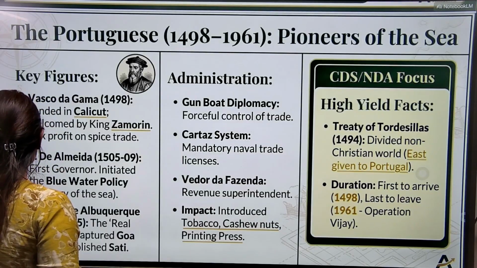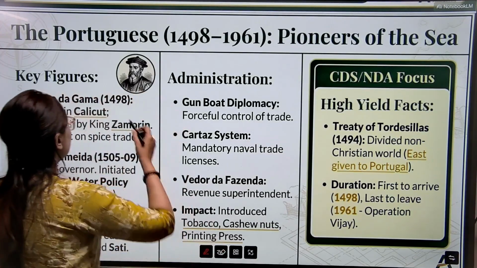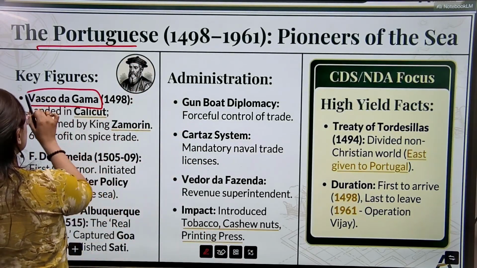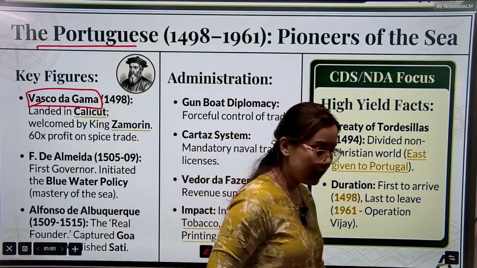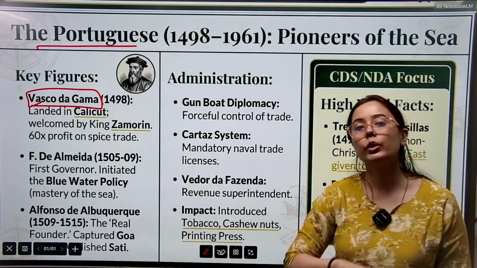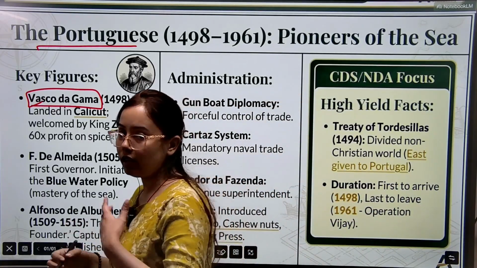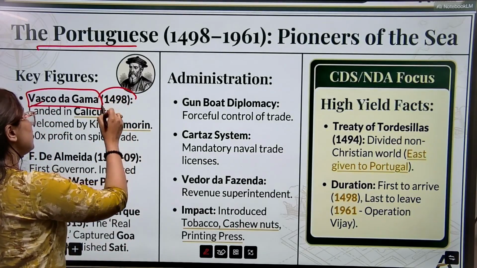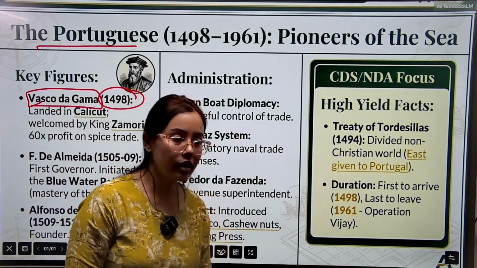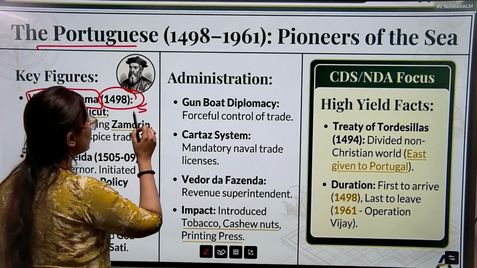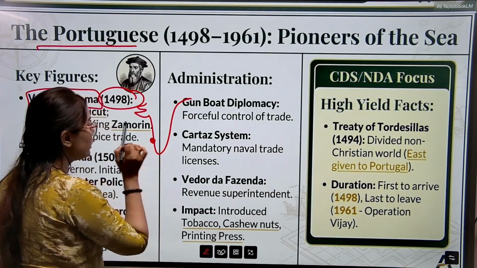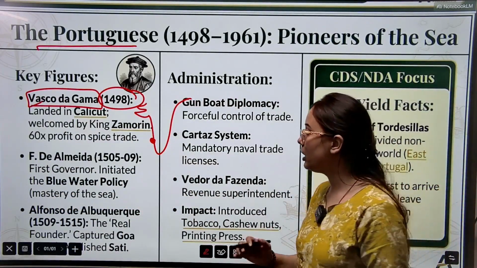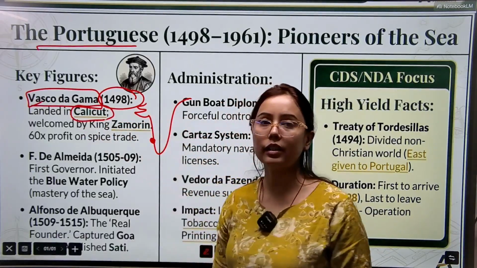Now, the first ones to arrive in India were the Portuguese. Who came to India first? Vasco da Gama. This person, Vasco da Gama, used the route around the Cape of Good Hope and found a new route that connected to India, reaching India in 1498. He actually reached the southern part of India, a place called Calicut near Kerala.